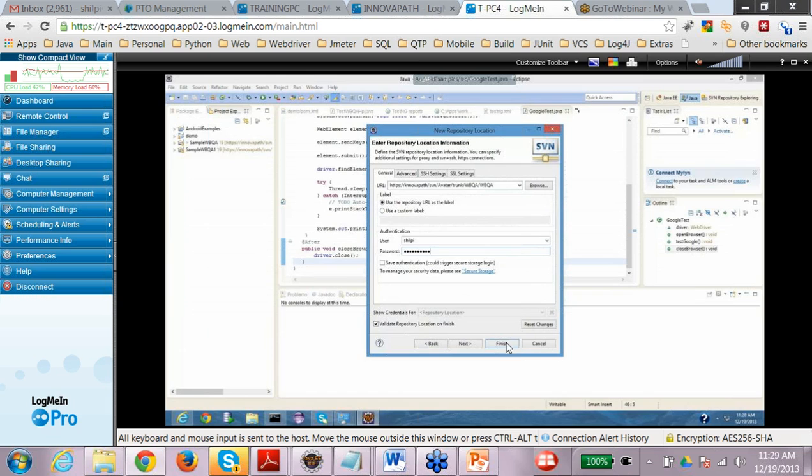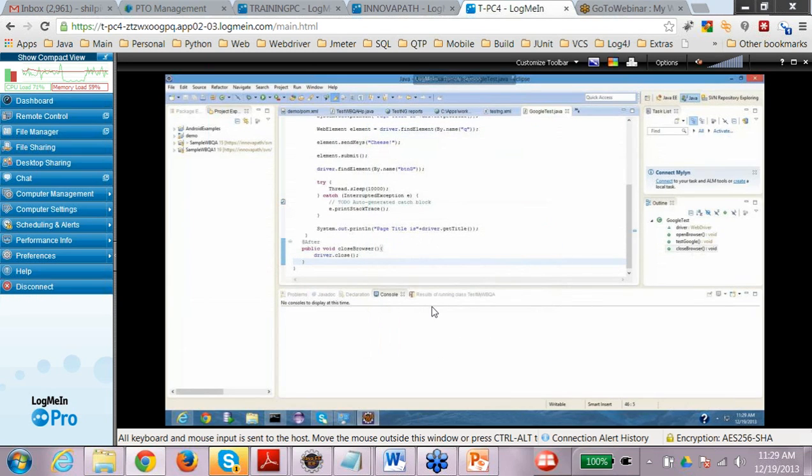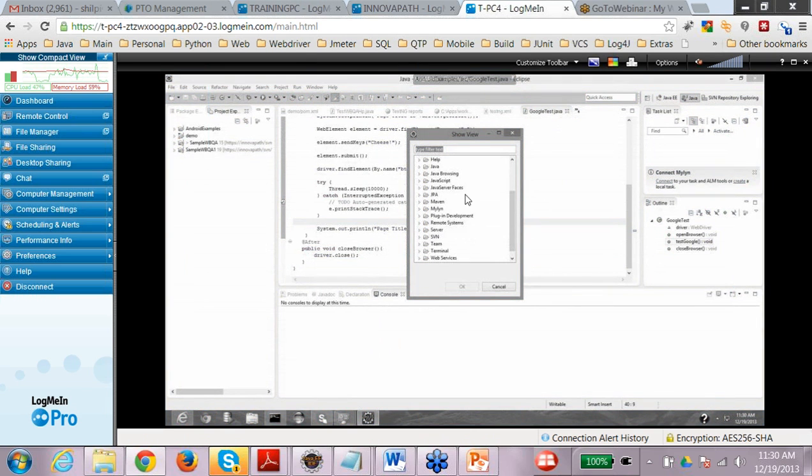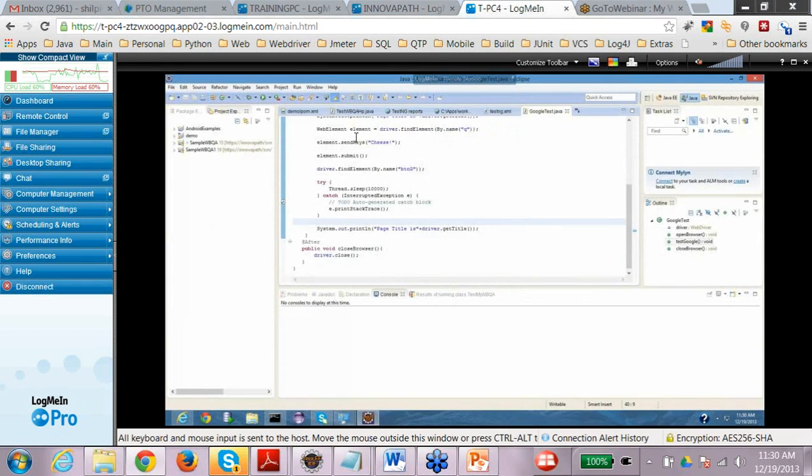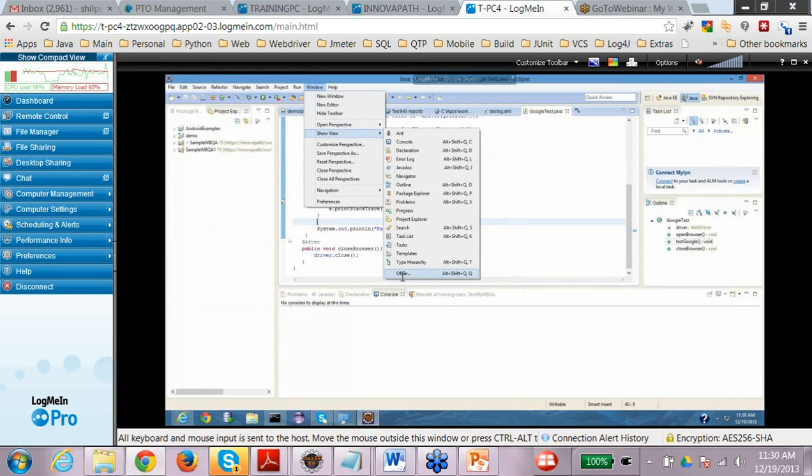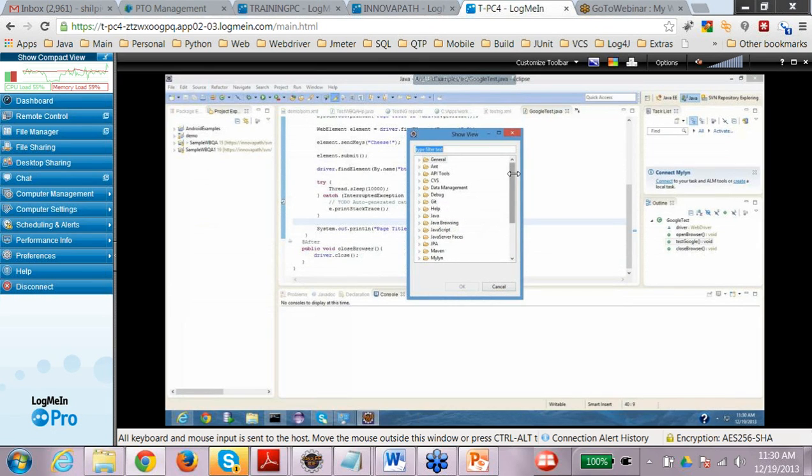So the connection is not established. Just give me a second. You can check if the SVN client is installed in Eclipse. You can go to Window, Show View, Other, and go to SVN.